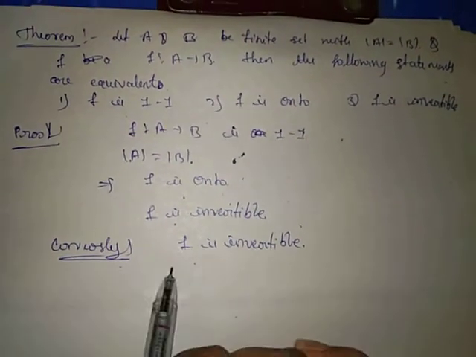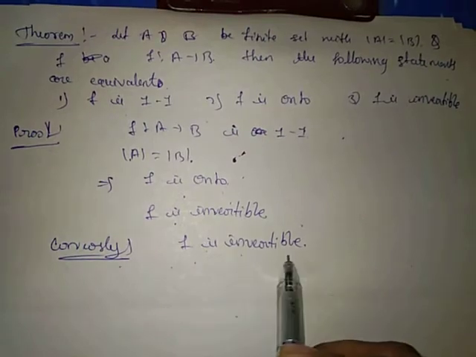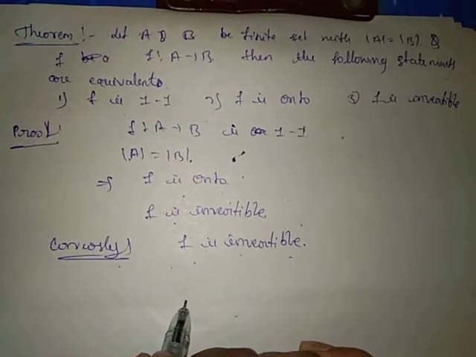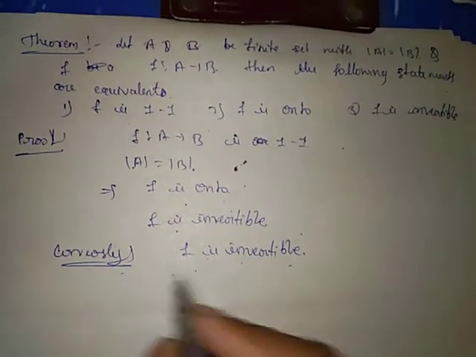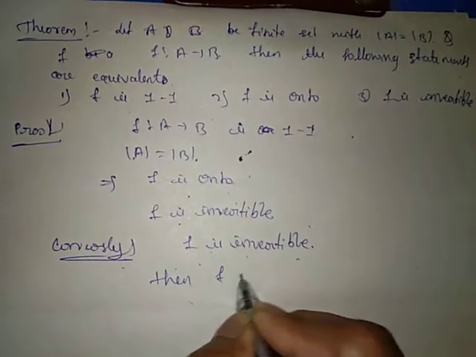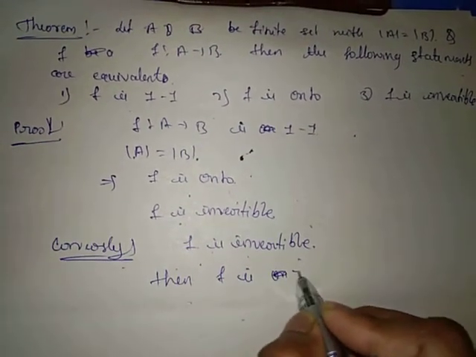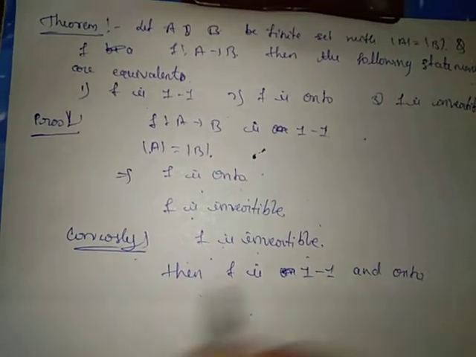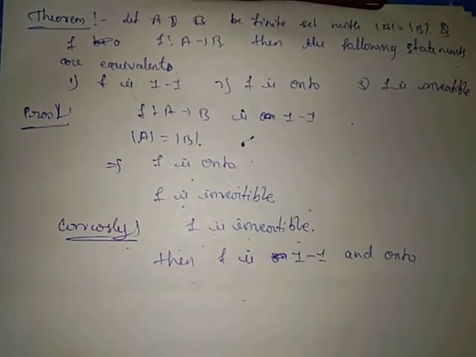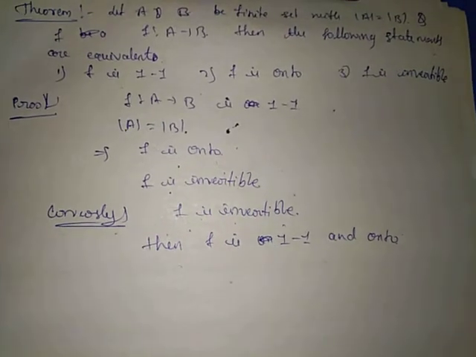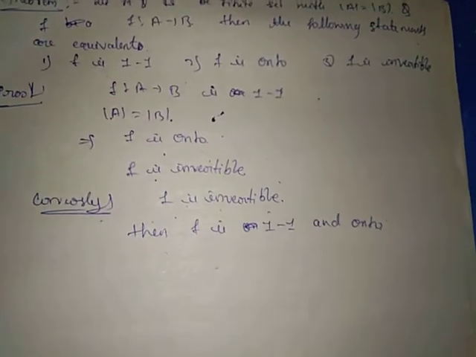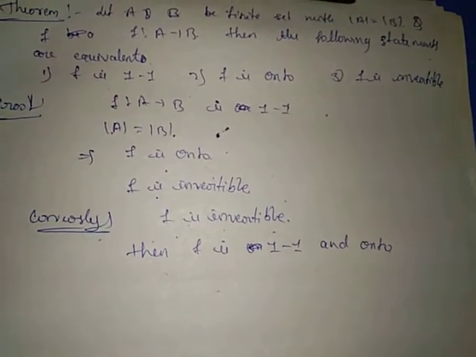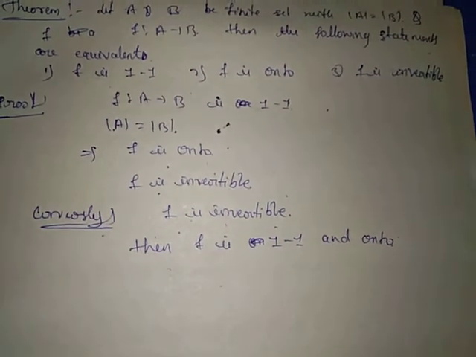Now conversely, suppose F is invertible, then F is 1-1 and onto. That we have proved by the previous theorem too. That is, a function F from A to B is invertible if and only if it is 1-1 and onto. We proved it also conversely.